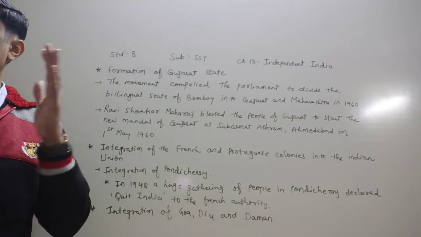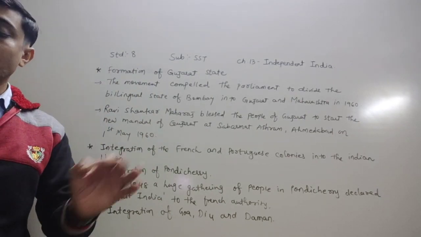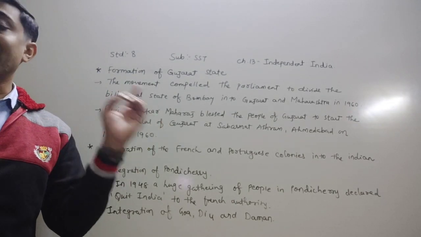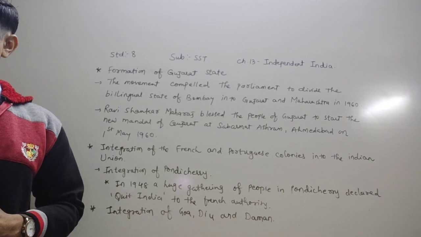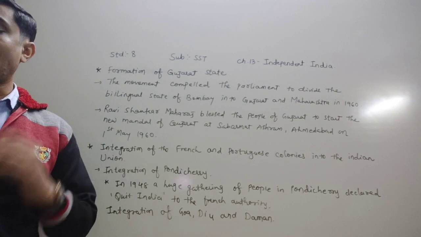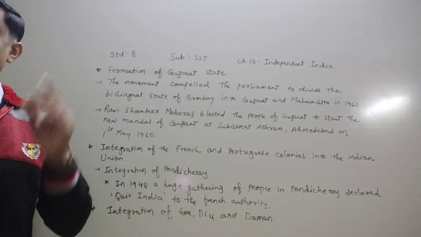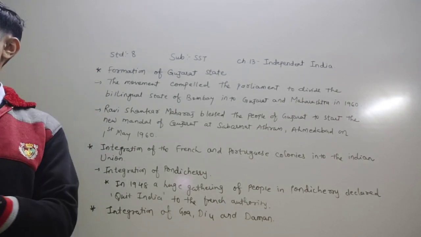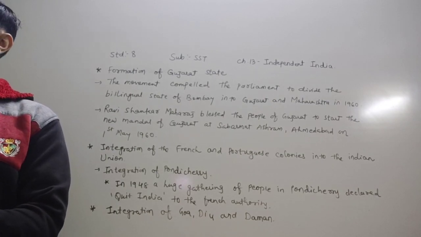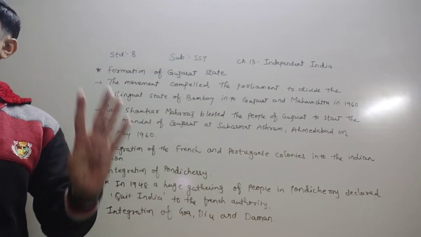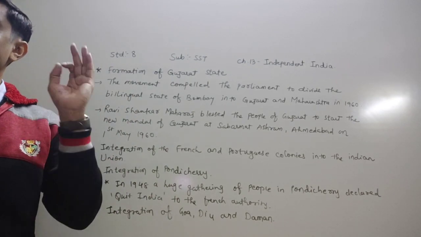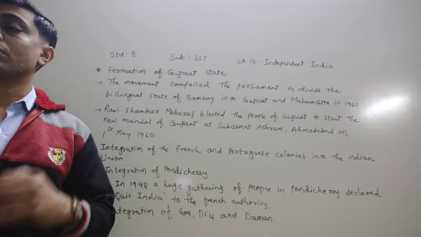After some time, the demand for the formation of states on the basis of language started across the entire nation. At that time, one commission was appointed in December 1953 under the Prime Minister, and that commission's name was the State Reorganization Commission. Dear children, we know very well that under the State Reorganization Commission, the four categories of states were abolished and 14 new states and 6 union territories were formed.